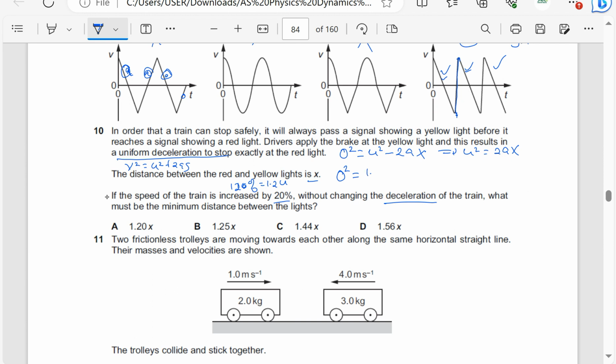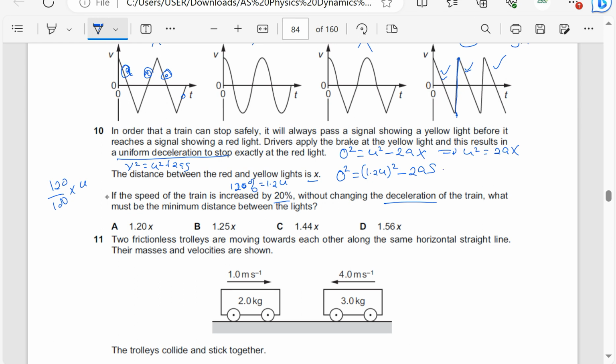So this will be 1.2u, squared. That is 120% of the initial velocity we considered in the first part. So this will again be minus 2 times a, times the distance between the lights, which I'll call s.